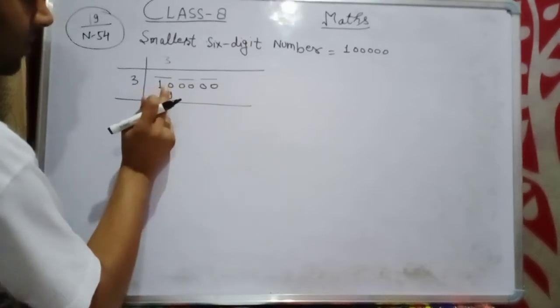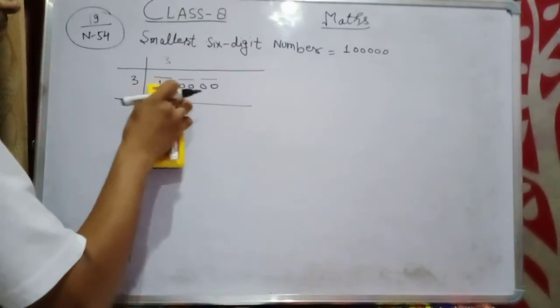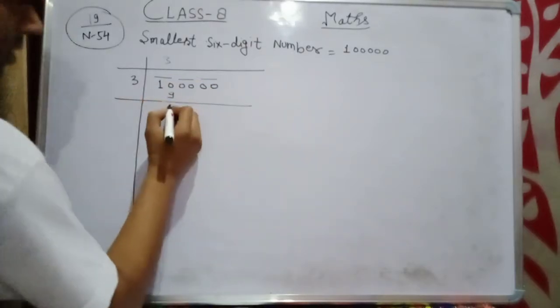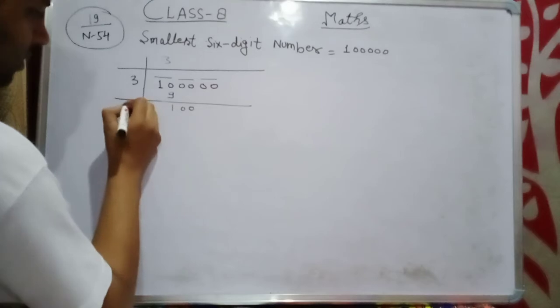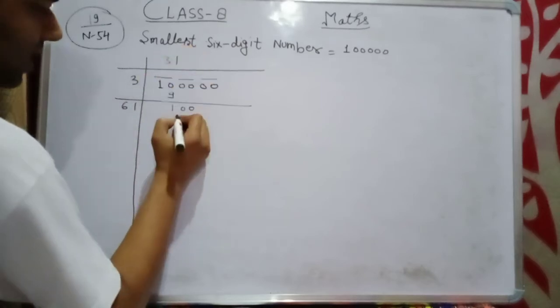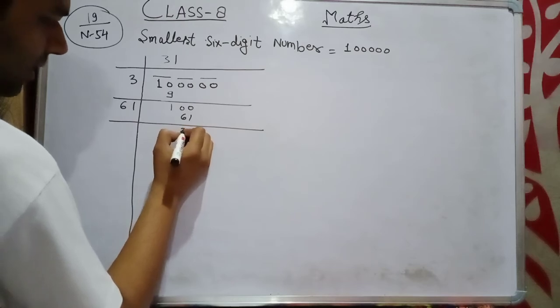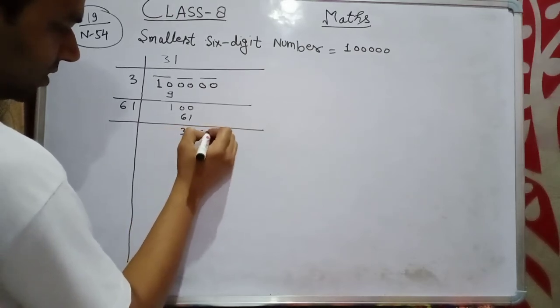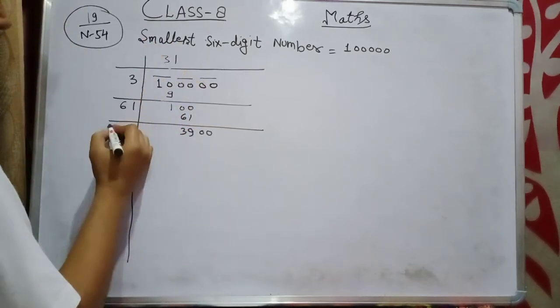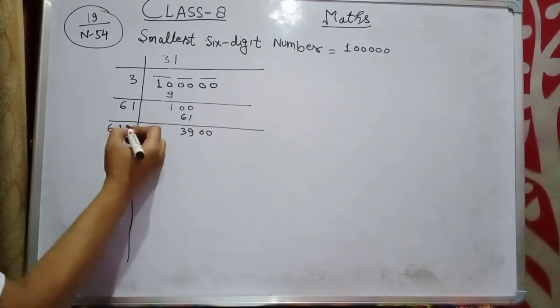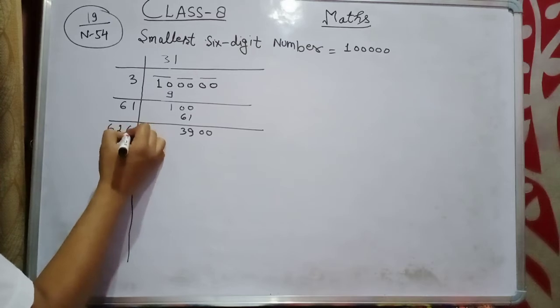It is 9. Subtract: 1 0 0, 6 1 1. 61, then 39 0 0, 31 twice is 62. Leave space for the digit. So the next digit will come, I think, 6.